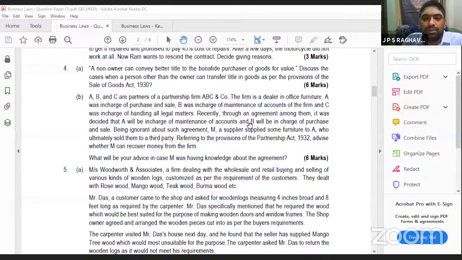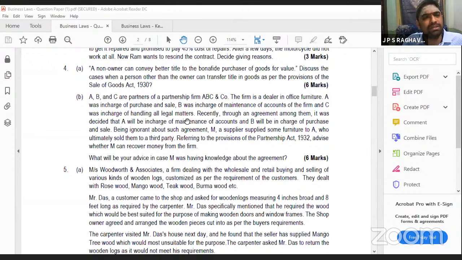Now, through the agreement among them, they have decided that A will be in charge of maintenance and B will be in charge of purchase and sale. They have transferred this, changed their duties. But being ignorant, M did not know this. A supplier has given furniture to A. Actually, A is in charge of purchase and sale, but they have changed this.